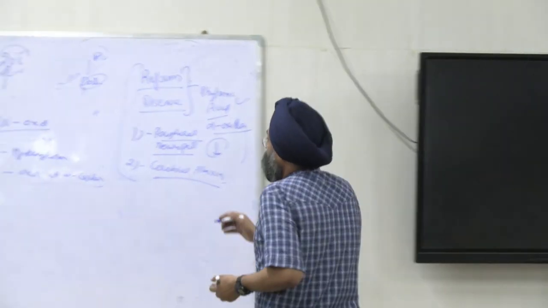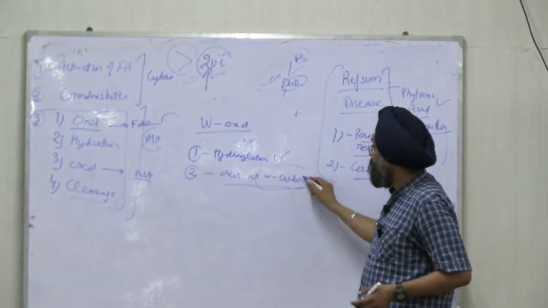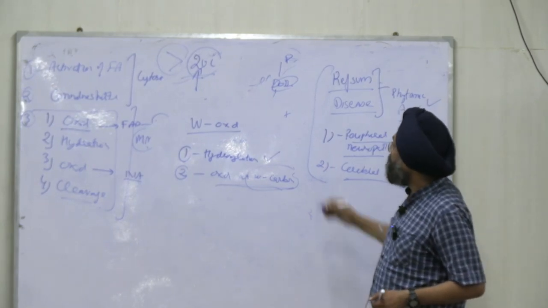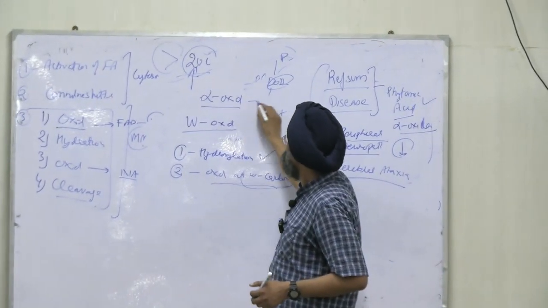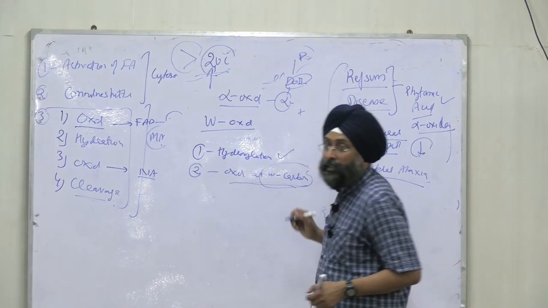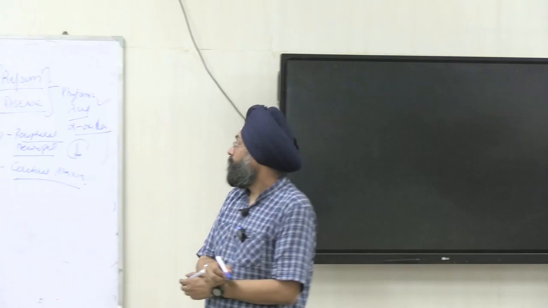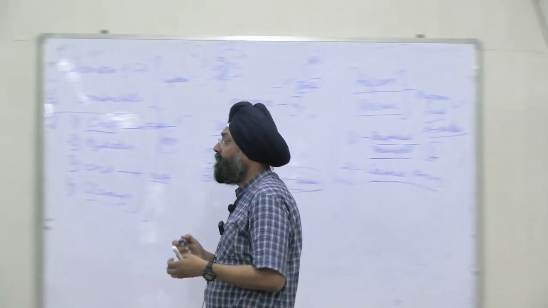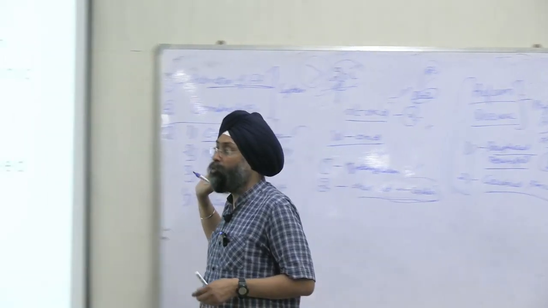In omega, the first step is hydroxylation and the second step is oxidation at omega carbon. But in alpha oxidation, what's the difference? Oxidation at alpha carbon, but any more difference? And there is no activation required in alpha oxidation. Directly the work starts.